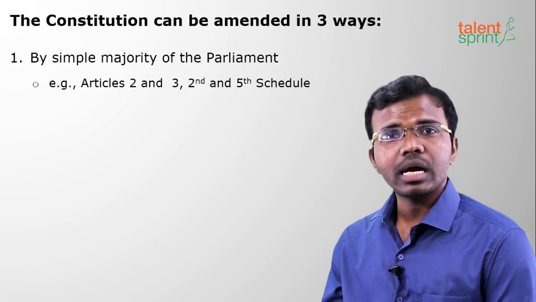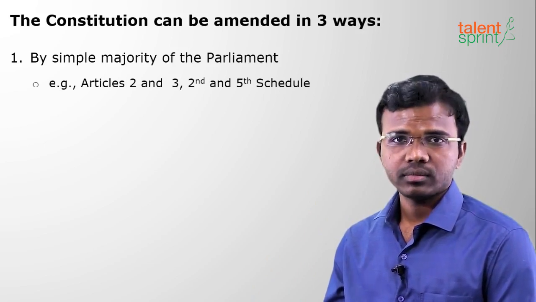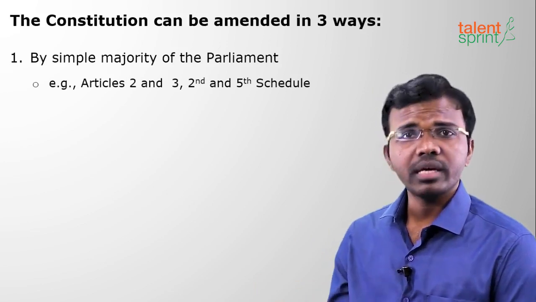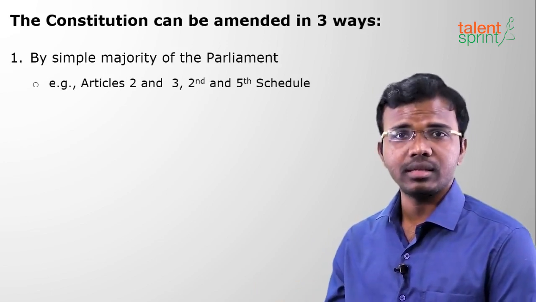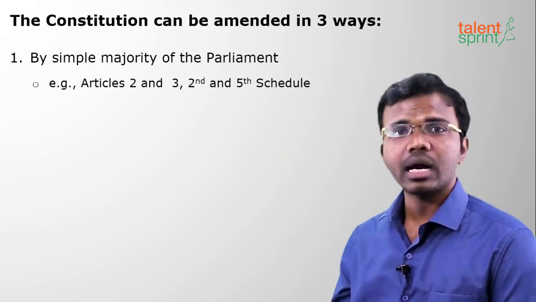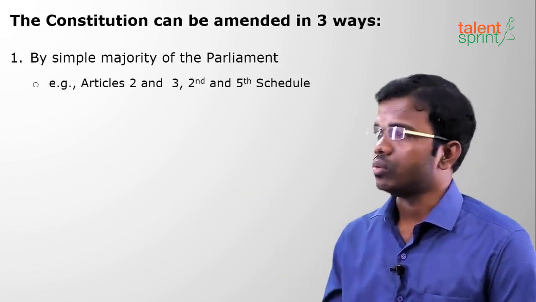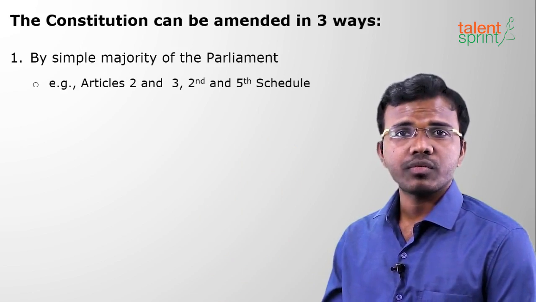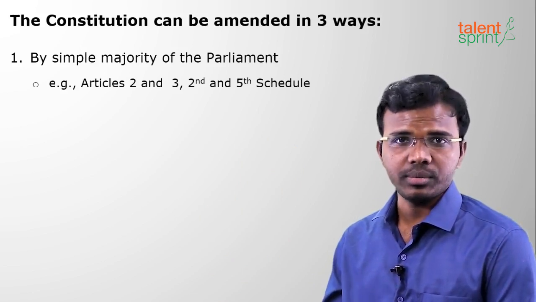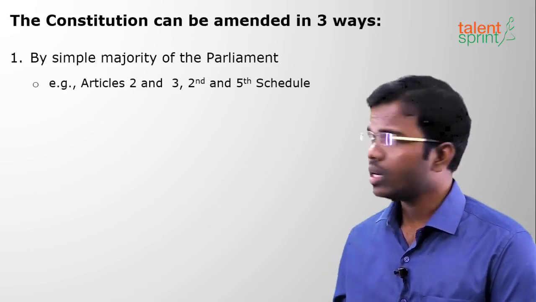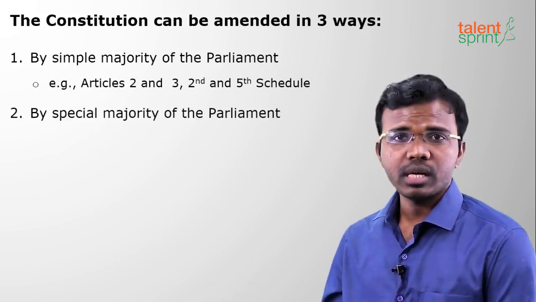Examples are Articles 2 and 3: addition of a new state from another country or making a state within the country, that is Article 3. Telangana was formed under Article 3 only. It requires simple majority. And the Fifth Schedule, administration of scheduled areas and scheduled tribes, also requires a simple majority to change it. And next is special majority.